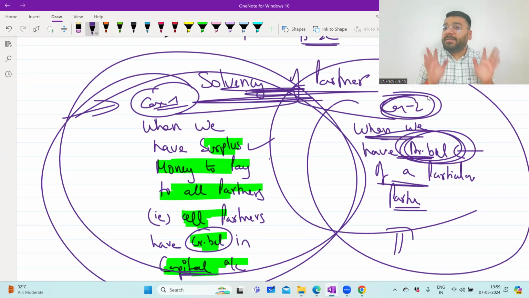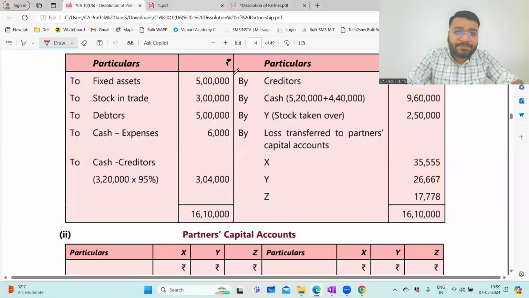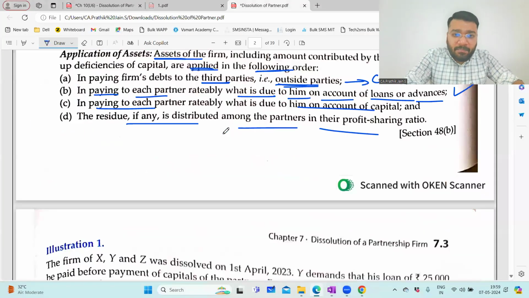Now if you see in the CA foundation book, the questions are limited. For this particular concept, there are only 2 questions that we did today. And if you ask me, sir, is it that easy? It's not that easy. You take the question that is given in the T.S. Grewal book, those different twisted questions. If you just take the realization part, guys, if you look at this, come back here.